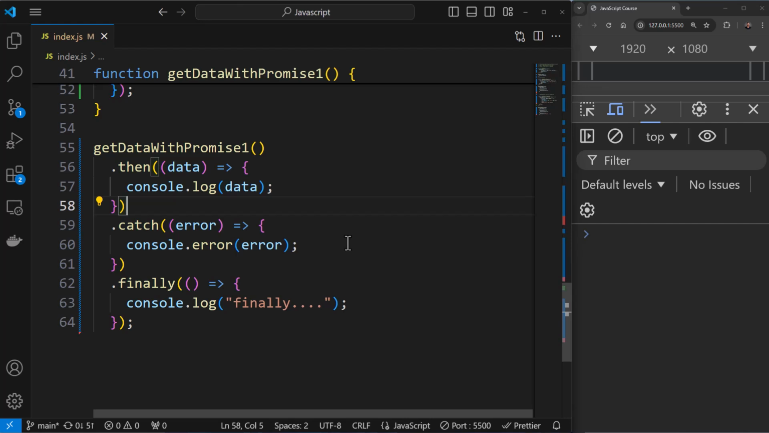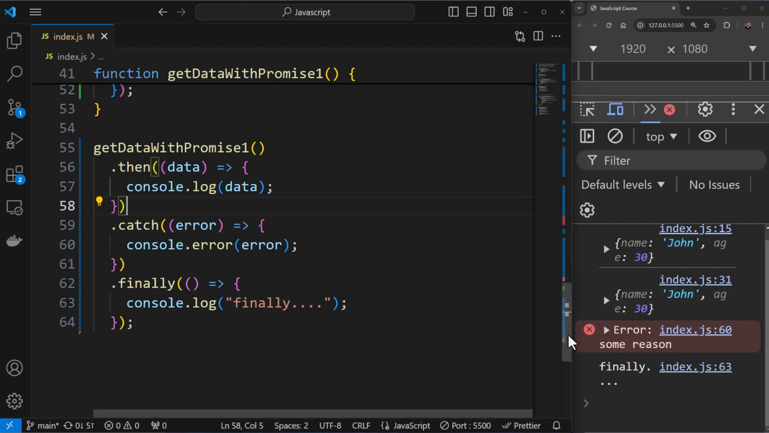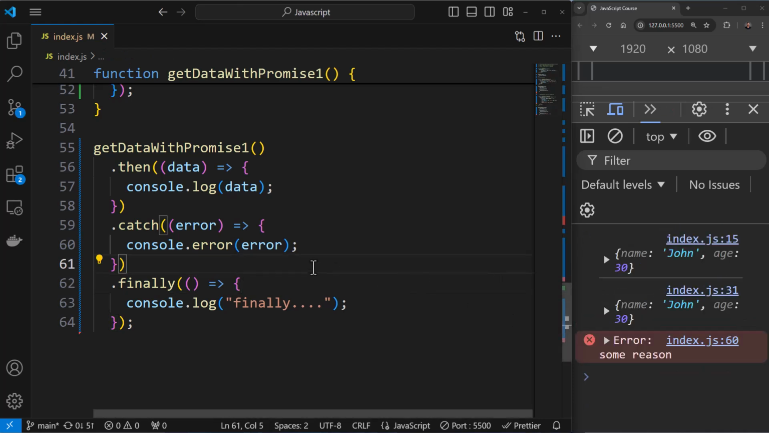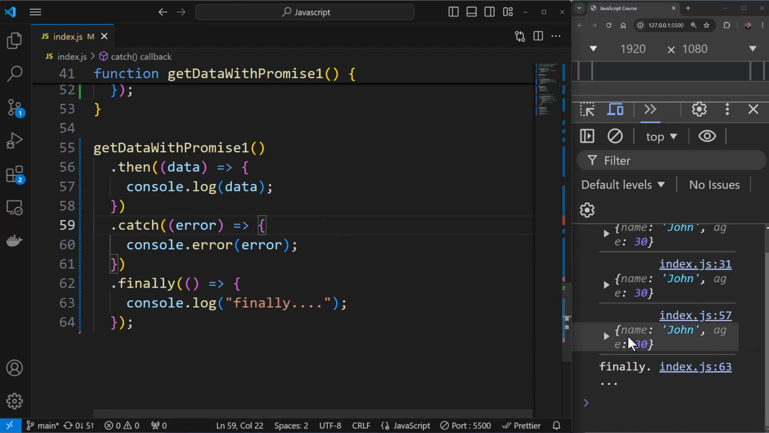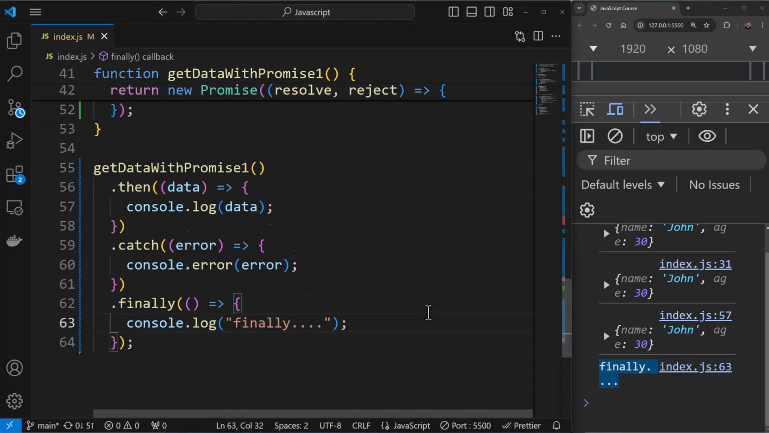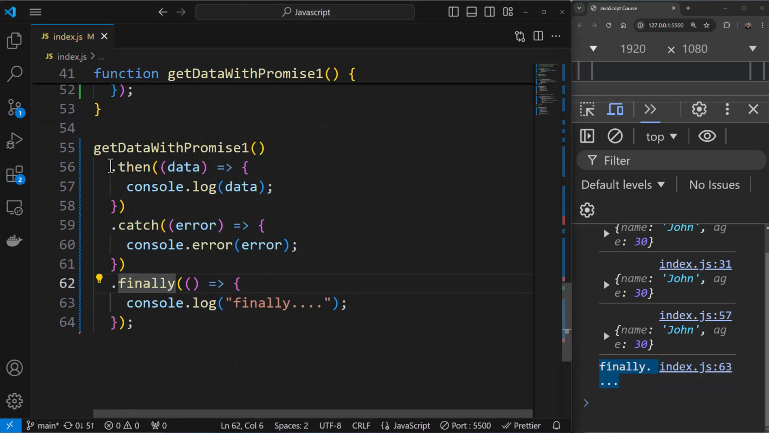So if I save this, you'll see finally, and you can see there is a failure. If I save this again, I'm getting the same output, again a failure. You can see this time it's a success and you get finally as well. So finally is also a part, but the main thing revolves around then and catch over here.